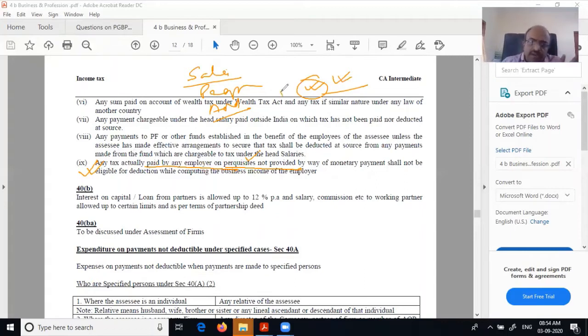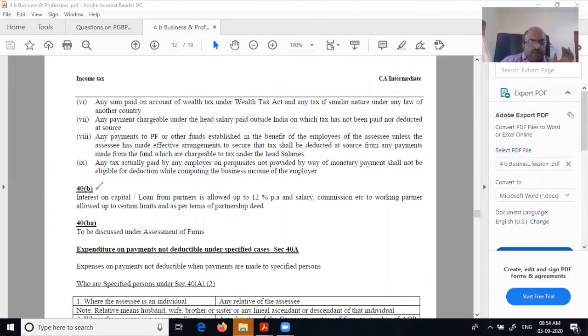Here also it will be added in the hands of the employee because it's an obligation of the employee met by the employer. Tax has to be paid by the employee himself, but the employer is saying, don't worry, I will pay. Fine, that's between you. But in the employee's hands it is also to be taxed. Not only that, in the employer's hands, it will not be allowed as expenditure. It will be disallowed. That is what this whole section says.